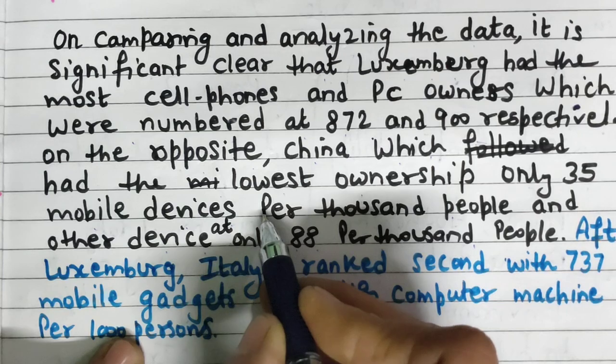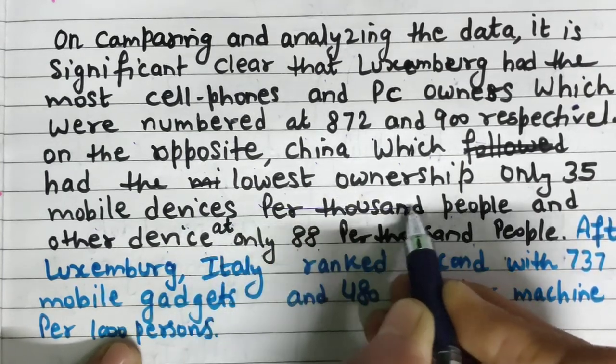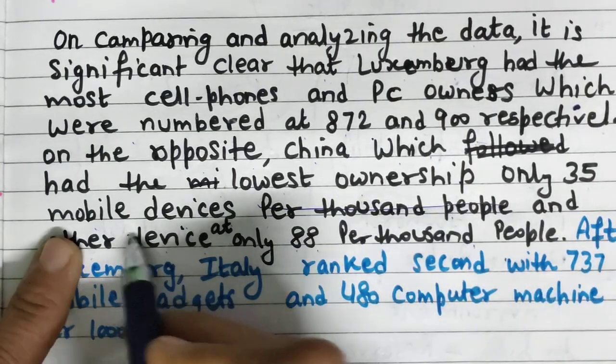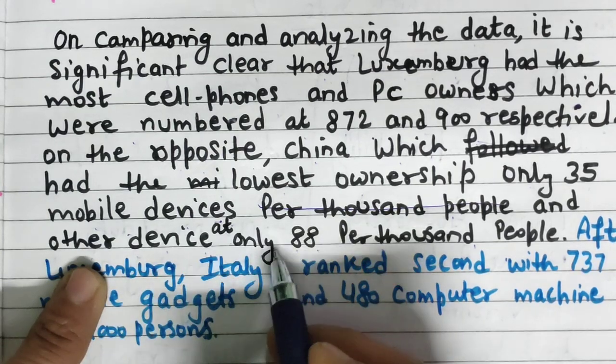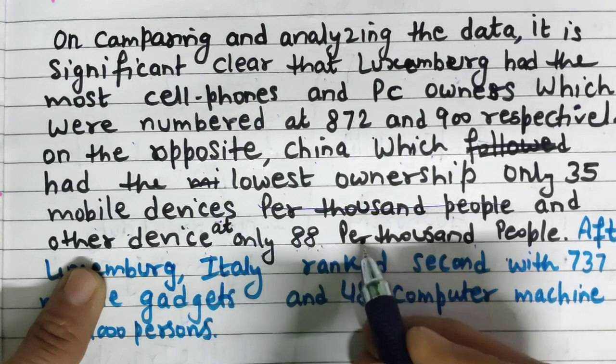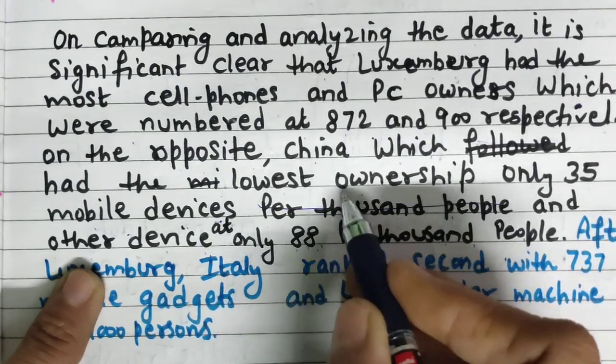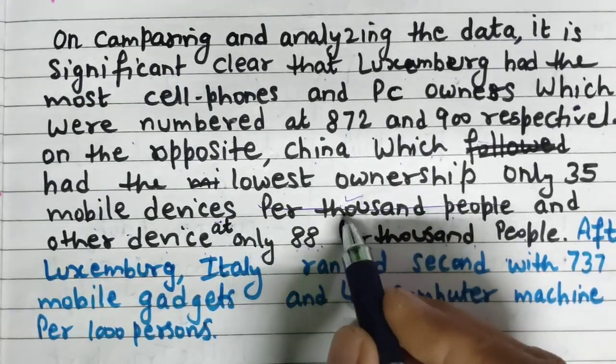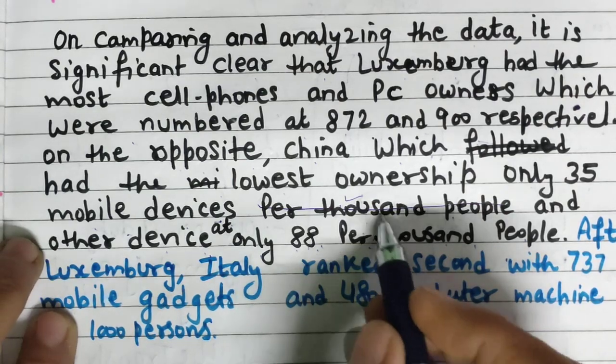While writing, if you are doing this kind of thing with a pencil you can always erase, but I was writing with my sketch pen, that's why it happened. So I'm so sorry about that. Here I have done repetition, so at least this should not be done. Mobile devices and other device, only at 88 per 1,000 people. Here also it will go, but this is a repetition of the same thing in one sentence.